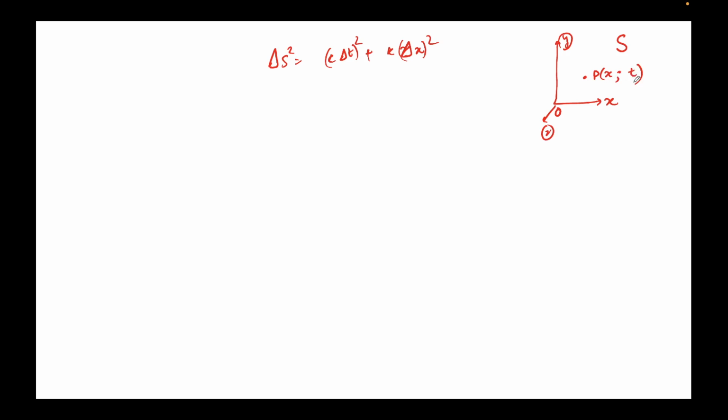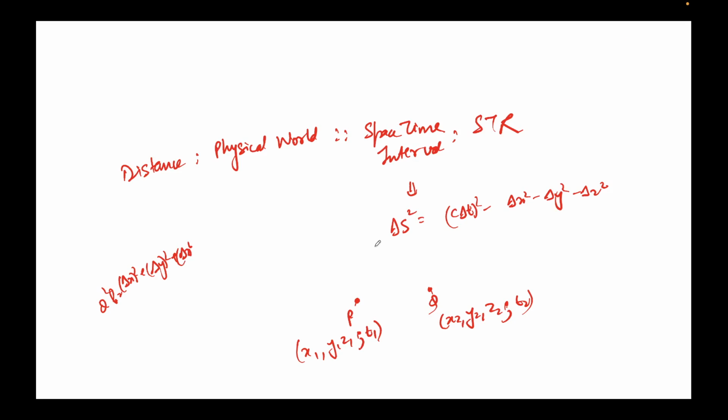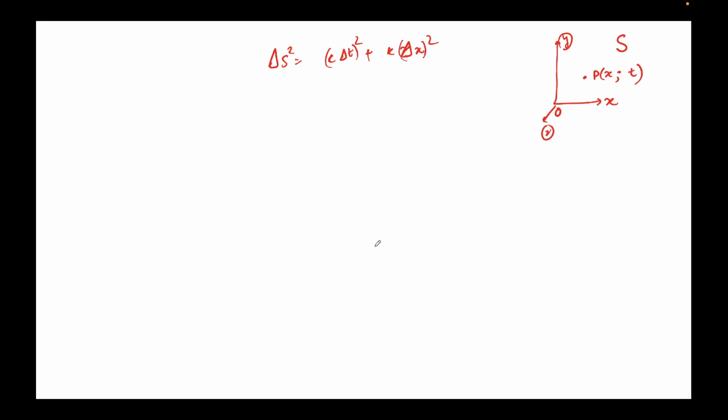Okay, so I'm trying to see what is the space-time interval for this event. So I can write this expression, delta S square is equal to c delta t square plus k delta x square. k is a constant, I don't know, k I need to determine. So we'll determine the value of k, and that will tell us what this relation actually is, which you saw in the last slide, where there's a negative sign. We'll see if this negative sign comes or something else comes, right?